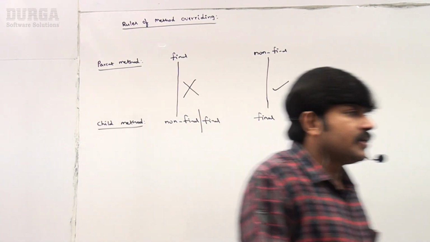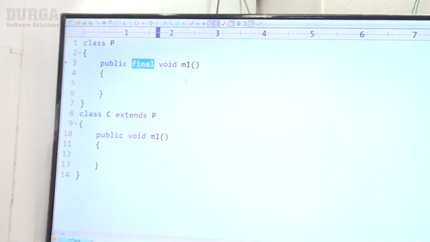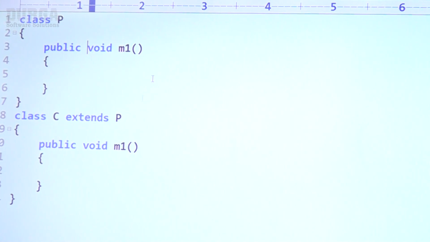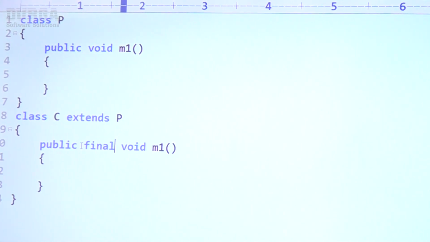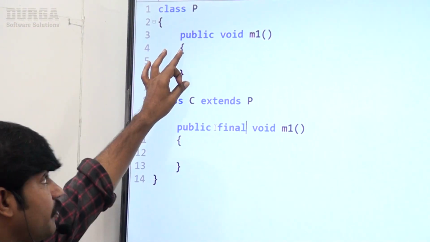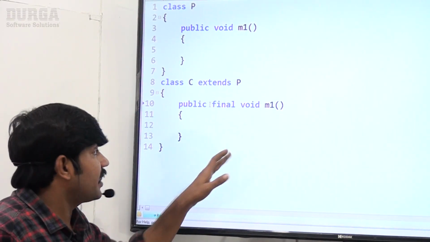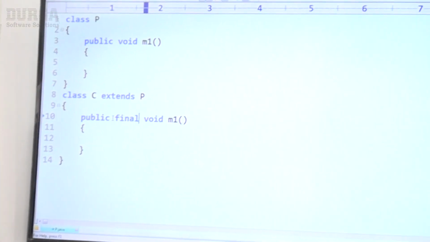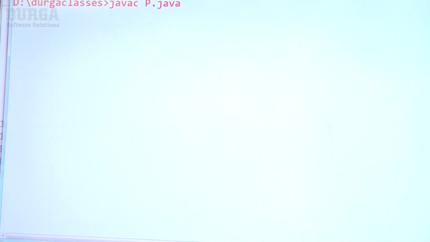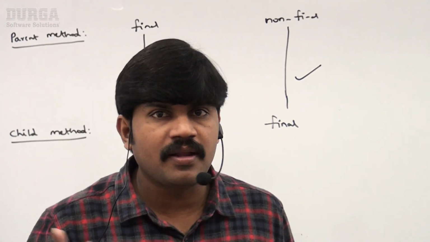Okay, non-final to final is acceptable, but final to either non-final or final is not acceptable. Observe carefully, here: public final void. The parent class method is non-final, but the child class method is final. Non-final to final, is it acceptable or not? Yes, why not? Have a look once, sir. It is perfectly valid, no problem at all.